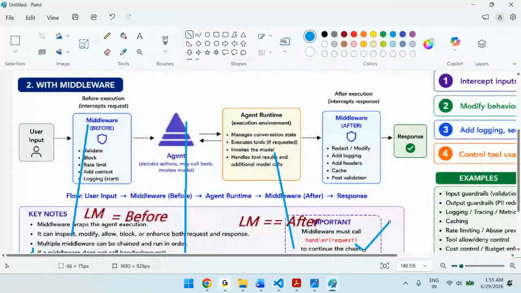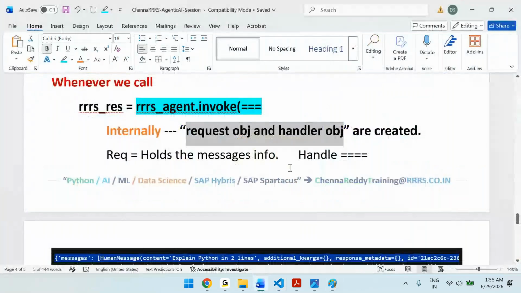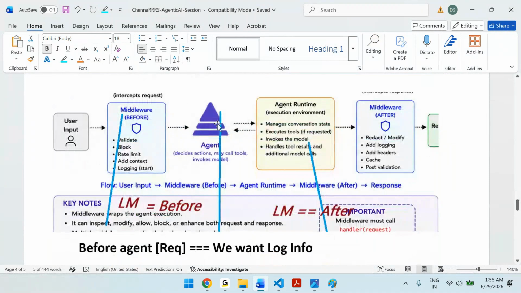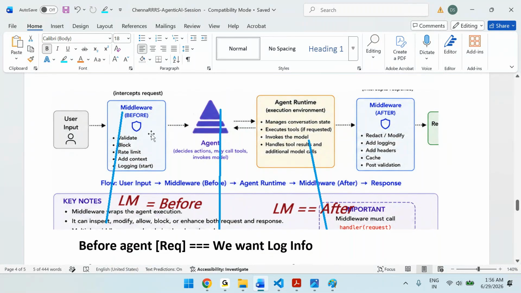Can you recap this one, please? If you see our requirement, the requirement is: create a logging middleware and display when the agent is created. So there is an agent which is calling the model. Before the model I want to display something, after the model I want to display something. What do you want to display? Before the model, request information; after the model, response information.